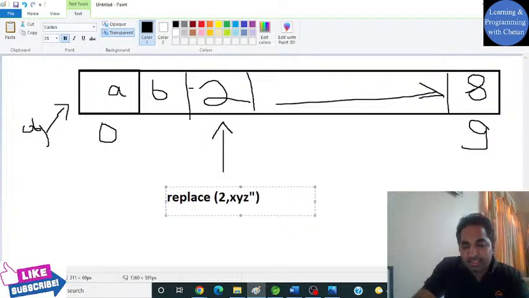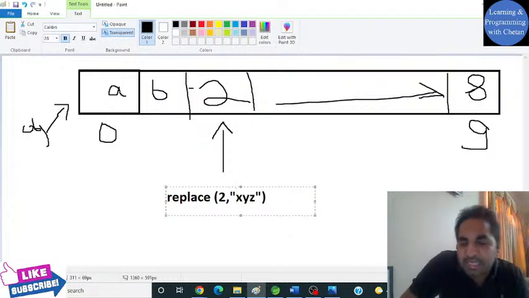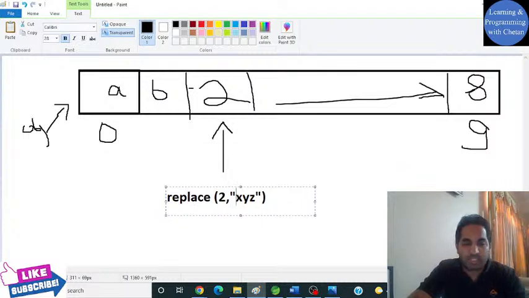Our collection is able to handle homogeneous and heterogeneous objects, so you can add any type of objects in our custom collection. Earlier the value was integer and now we are inserting a string value, so it's absolutely fine. So yes, we are trying to replace the value at this particular index.